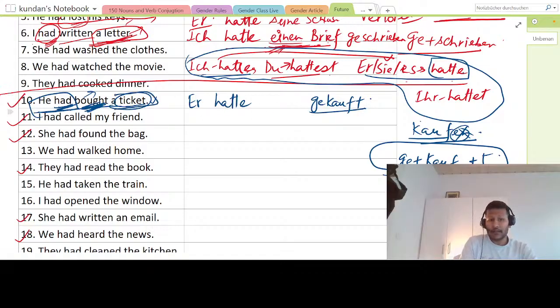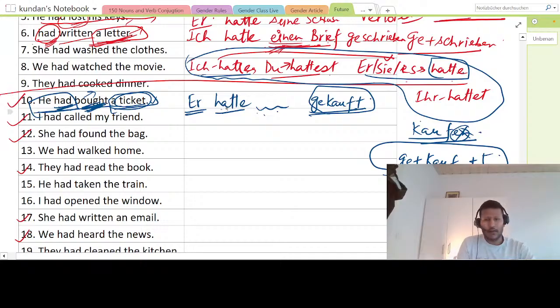So what has he purchased? A ticket. That will come here, the object will come here. So first the subject, then the helping verb conjugation, then the past participle of the main verb, and the object. So I'm saying now er hatte ein Ticket gekauft. That is all for this one. I hope there is no doubt in this one. If you have any doubt, please feel free to tell me now. Er hatte ein Ticket gekauft.